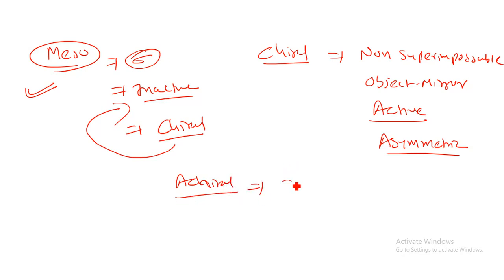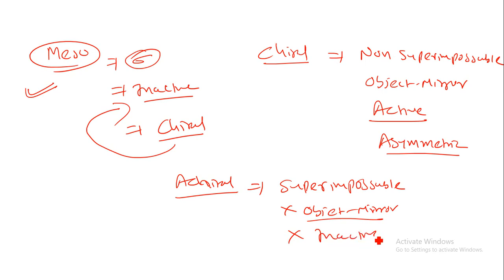You should remember that it has superimposable characteristics. They are not object and mirror image, or they are optically inactive in nature, and they have a symmetric property. So this is the basic difference between chiral, achiral and meso compound.